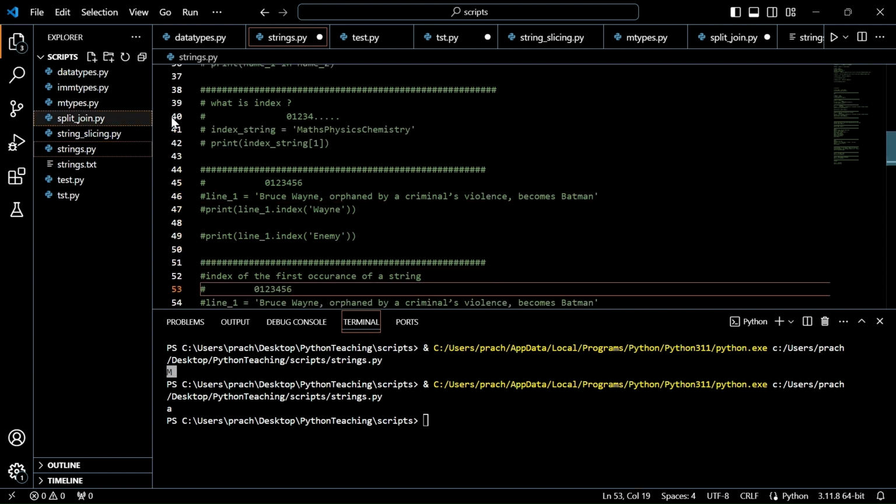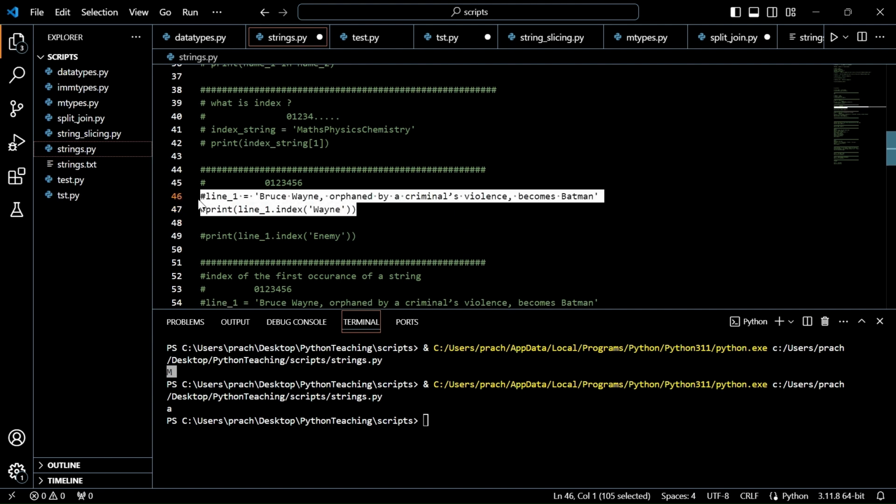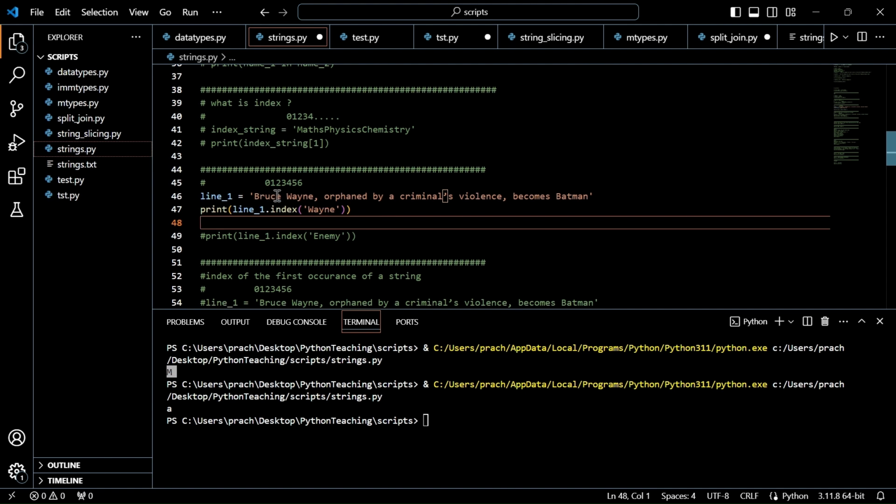The first function is the index function. Here, instead of the index of a letter, I am using the index of a word. My string is, let me uncomment this one. Here my string has many words, it's a sentence.